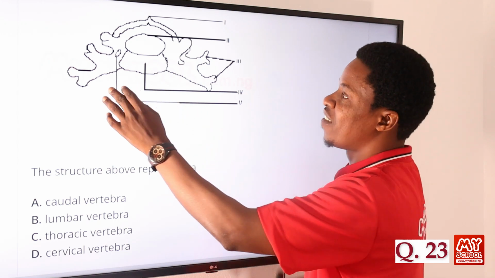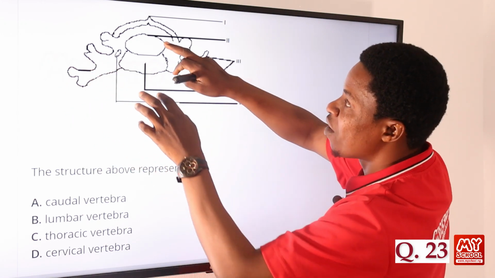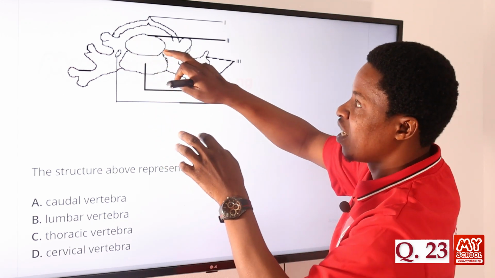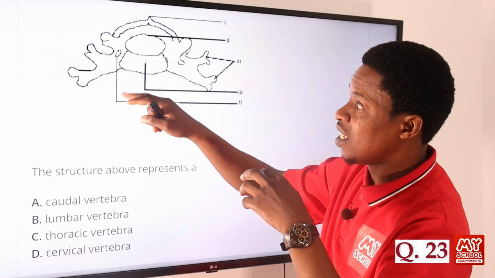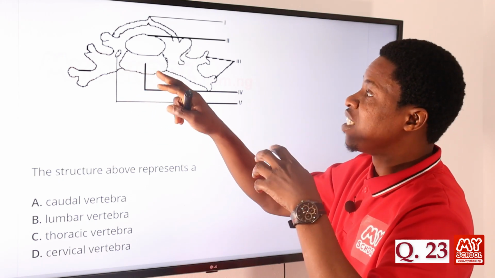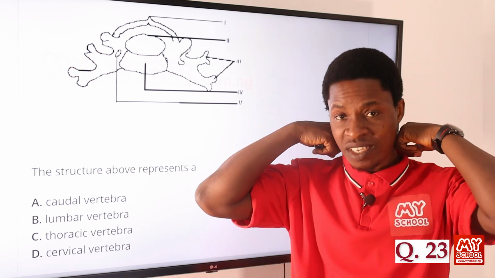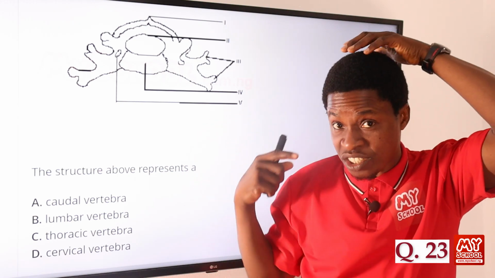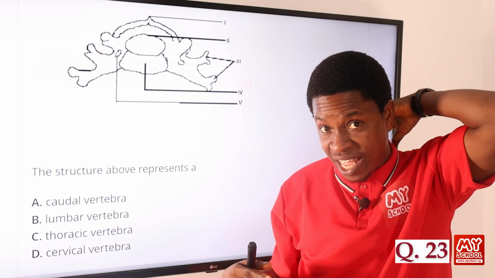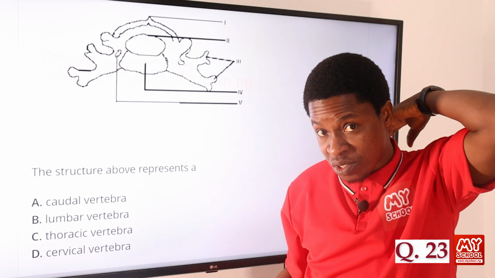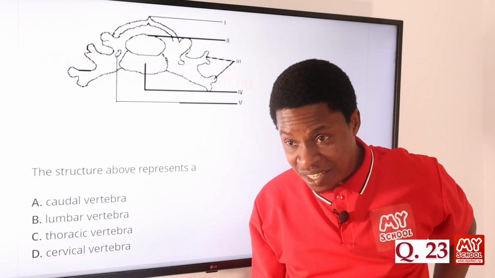If you look at this very well, this is looking a bit broad. We have these two parts, and then you have this. Of course, this is where the spinal cord is definitely going to pass through. We have this, so this actually is found at the neck region. The spinal cord, immediately after the skull. Don't forget that the human skeleton's skull is connected directly down to the what? To the spinal cord. You can have it going down like that.